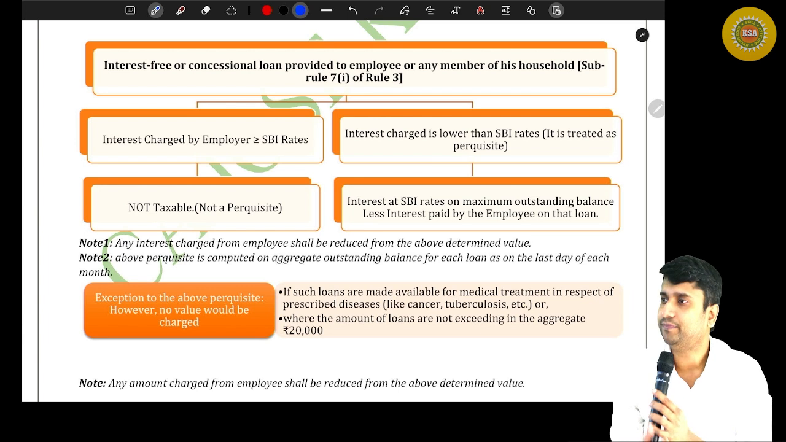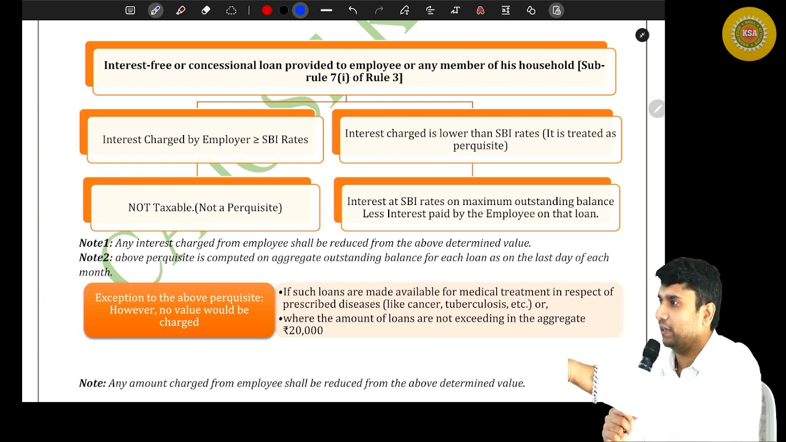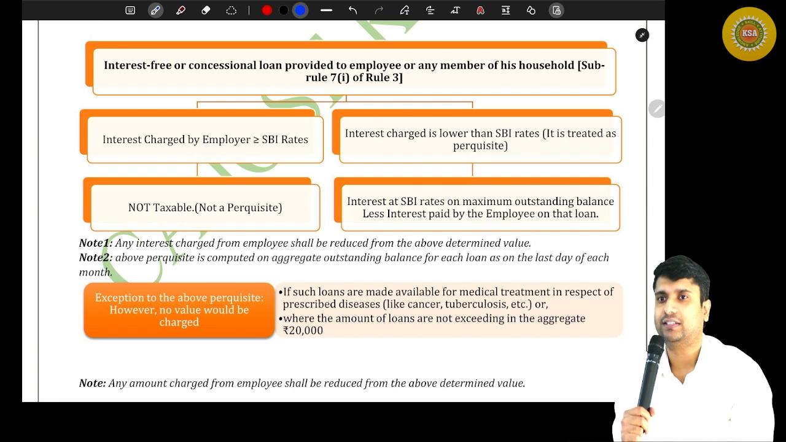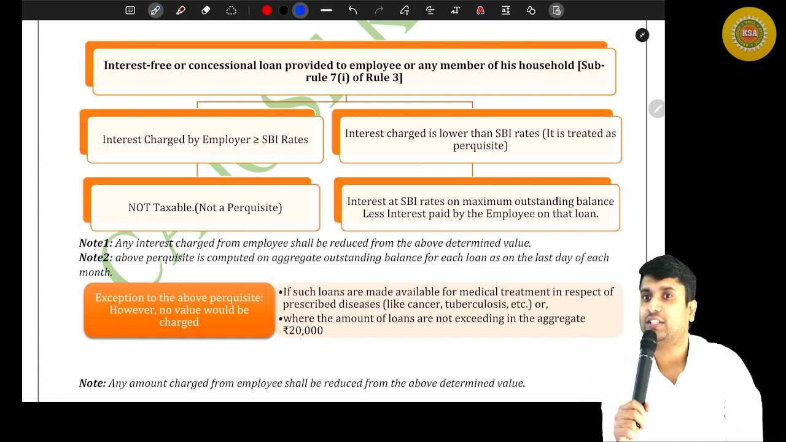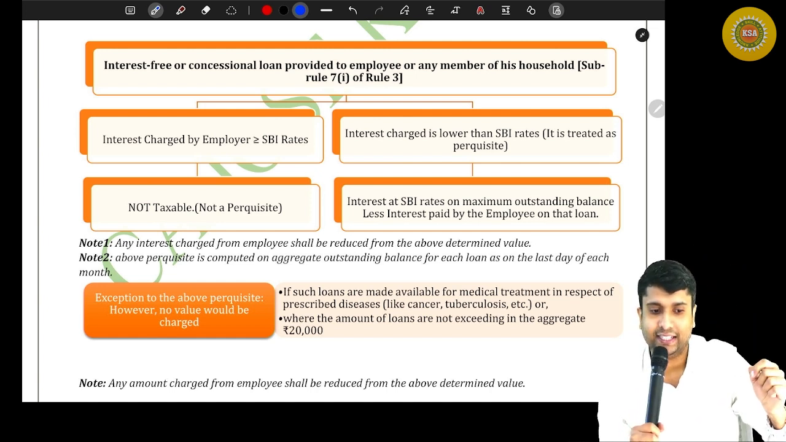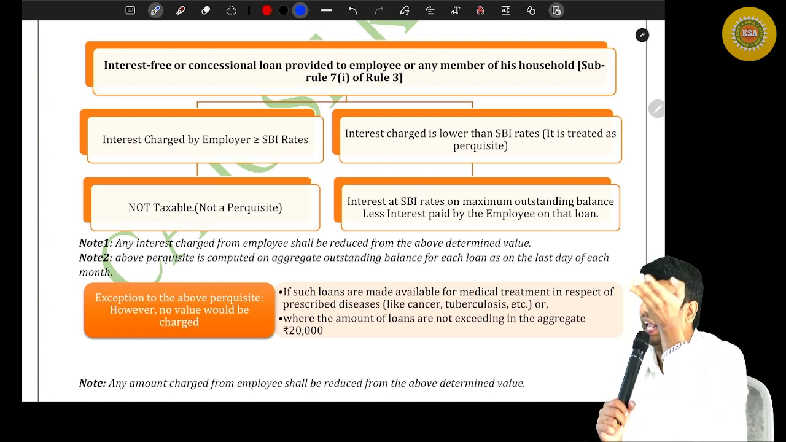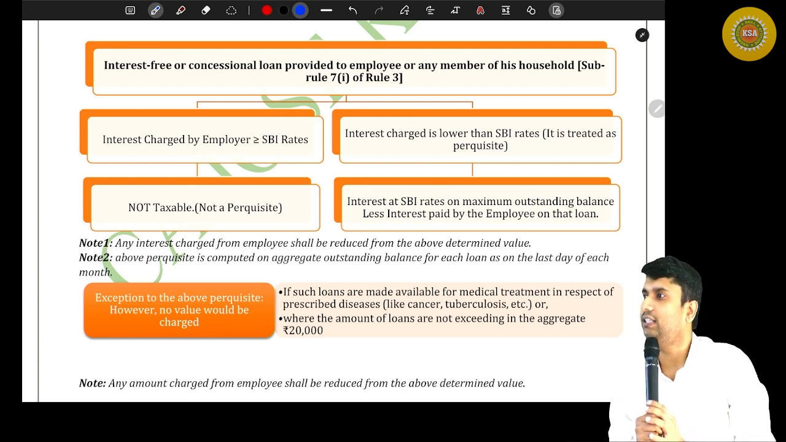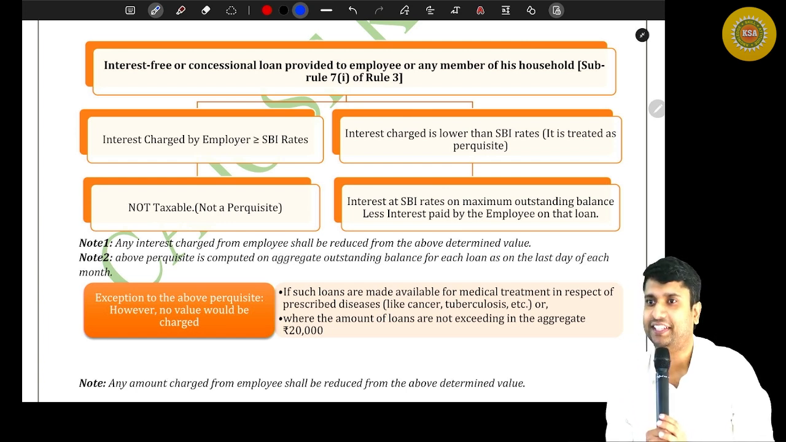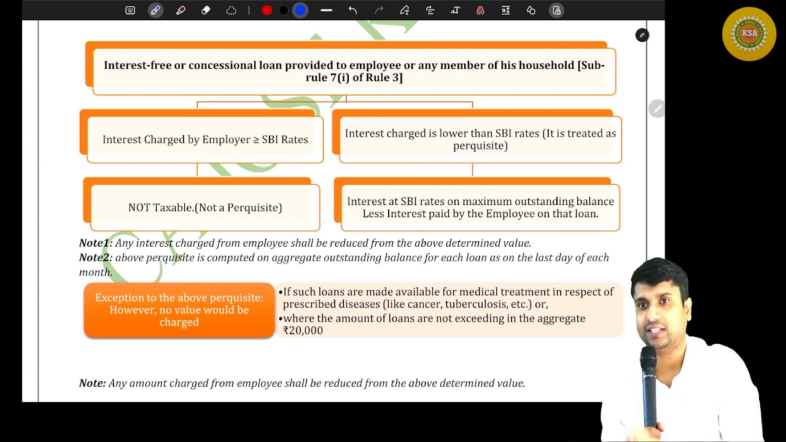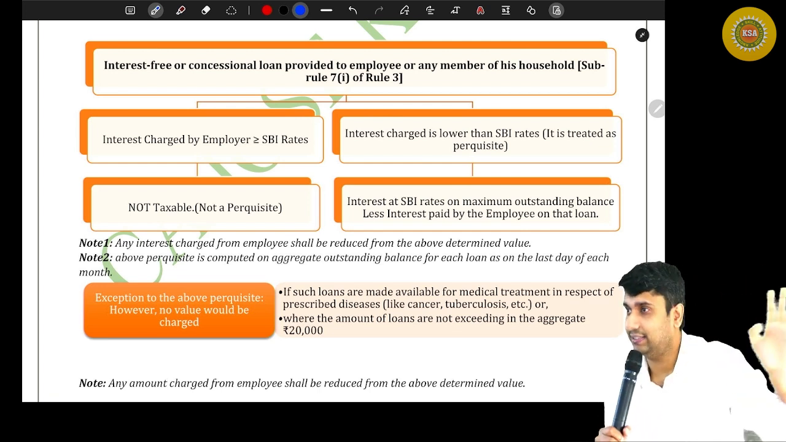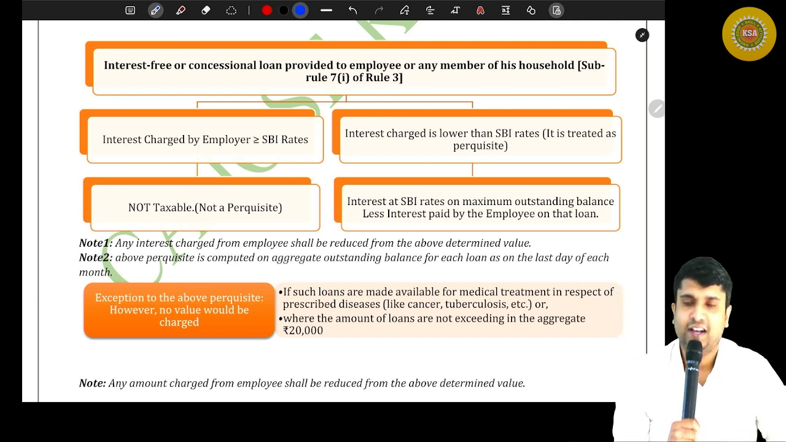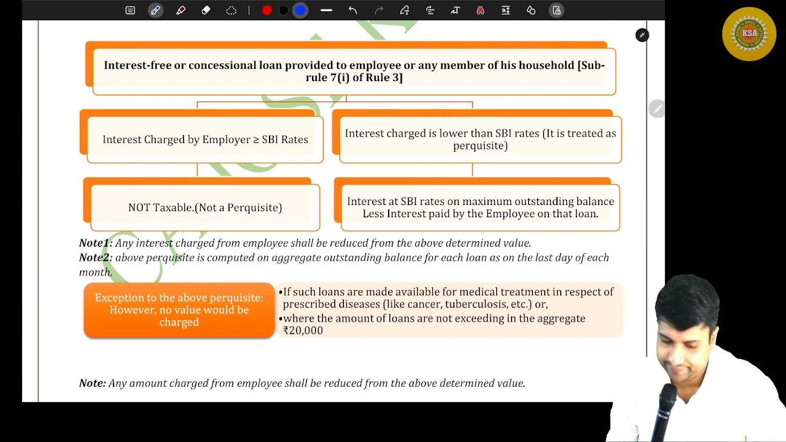So interest-free or concessional loan. What is a concessional loan? SBI interest rate is 10%, my employer is only charging 2%. Then how much is my concession? 8%. Now imagine SBI is charging 10% and the employer is charging 12%. Then how much is my concession? Nothing. If the rate charged by the employer is more than the SBI rate, then don't add anything. That's it. Are you all here?